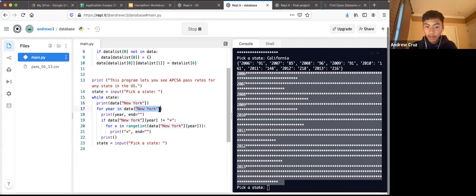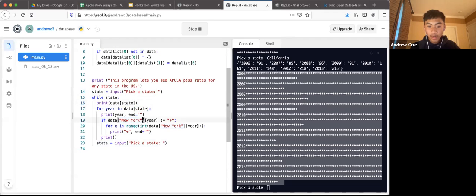As you can see right here, our code right now is printing only the data from New York, which is kind of a problem because we want it to be able to print the data from whatever state the user asks for. So one way we can change this is instead of using New York, we just use the value that the user gave us. In this case, it would be state, because that's what is asking the user for the information. Anytime it says New York, you're going to want to replace that with the variable called state.